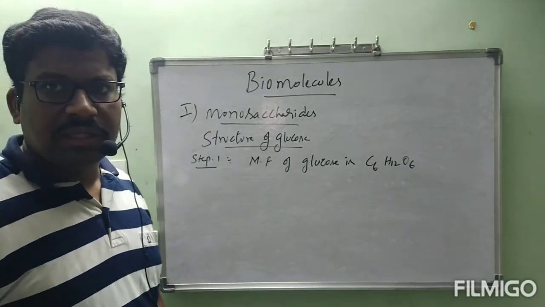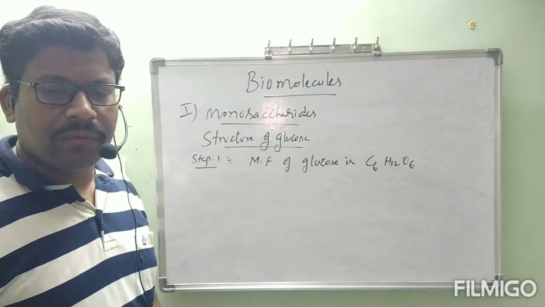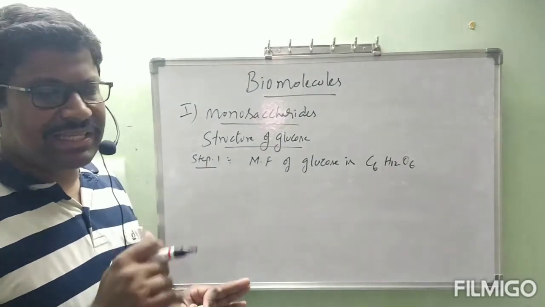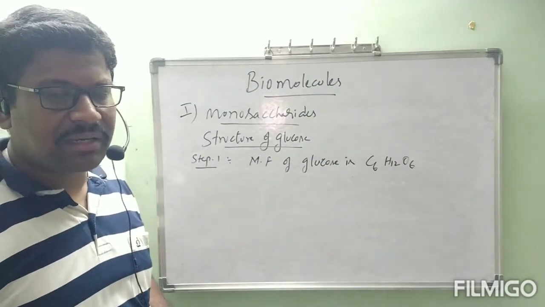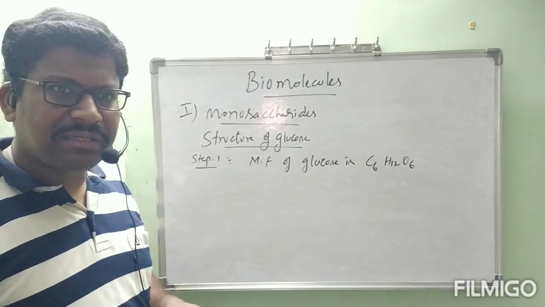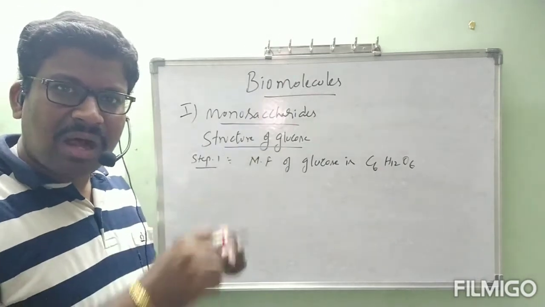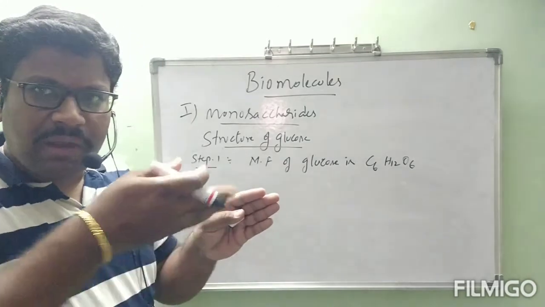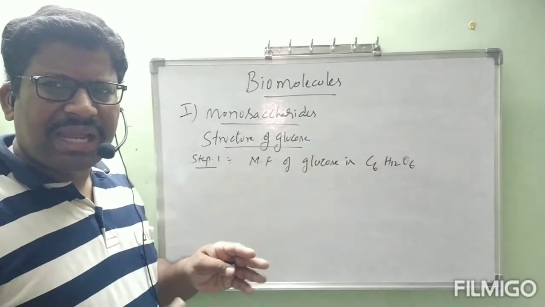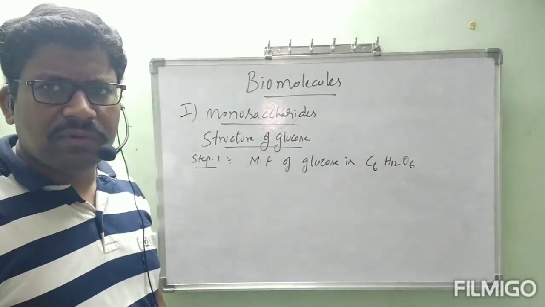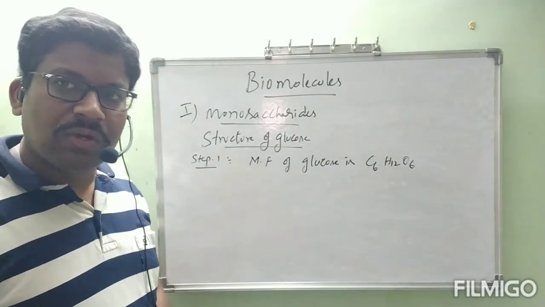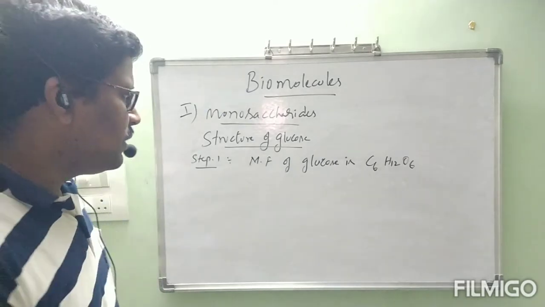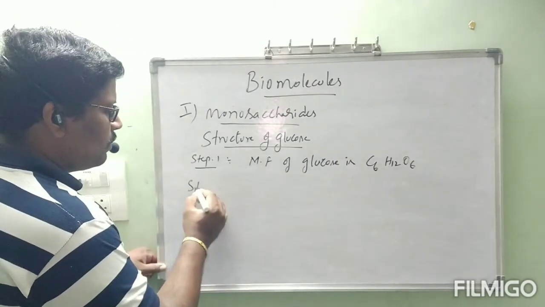That is C6H12O6, so totally 6 carbon atoms are there. Are those 6 carbon atoms present as branches or in a straight chain? We don't know the structure of glucose under those old conditions.